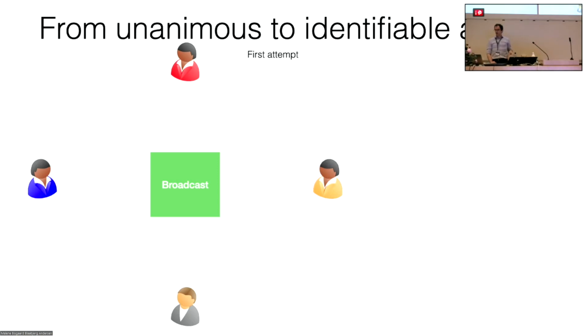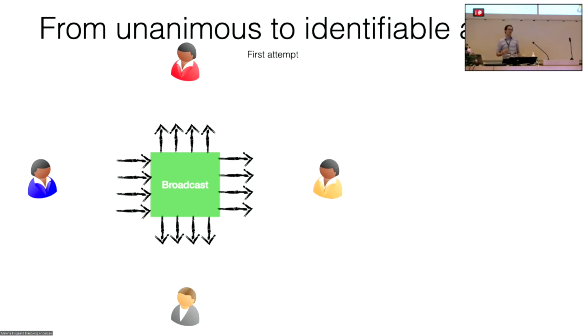The natural way to go from a protocol with unanimous abort to a protocol that satisfies identifiable abort, also the approach that has been used in the past, is the following. Let's say we have a protocol with unanimous abort that works over broadcast. We are focusing now on the messages only of this purple party.